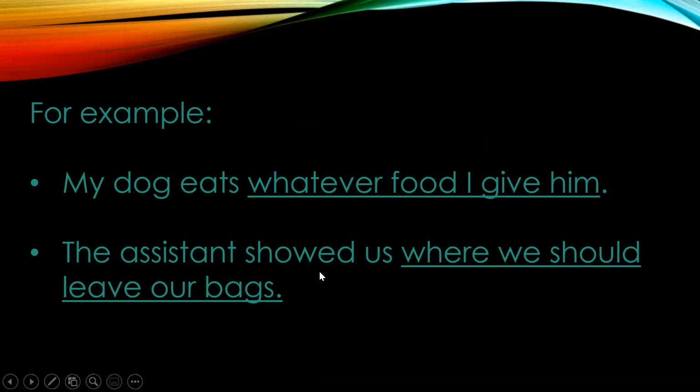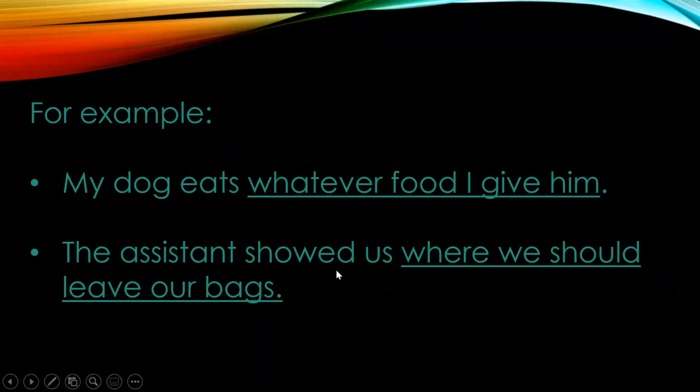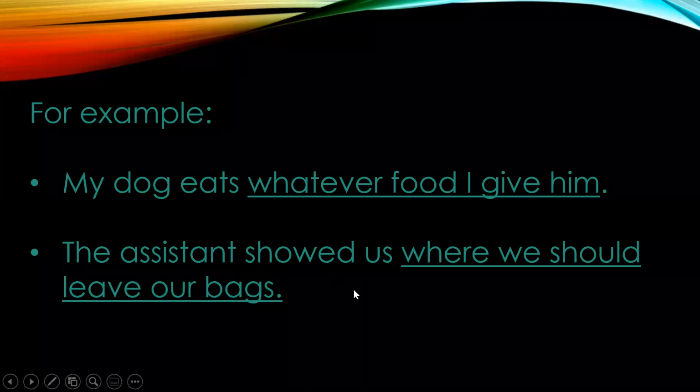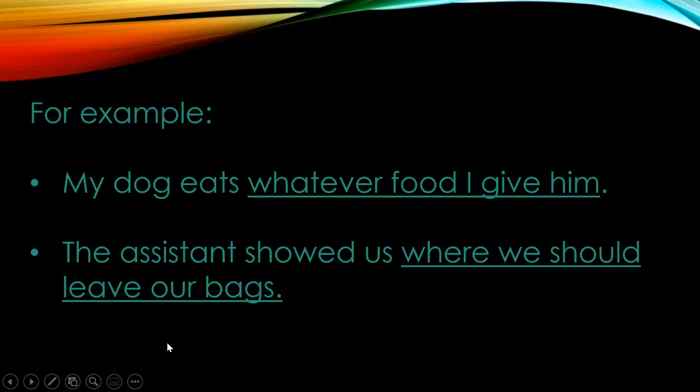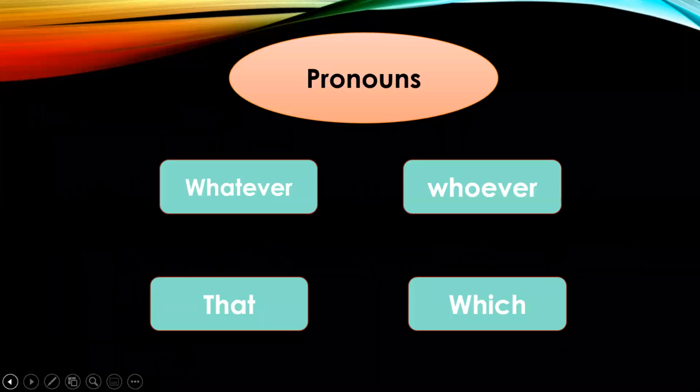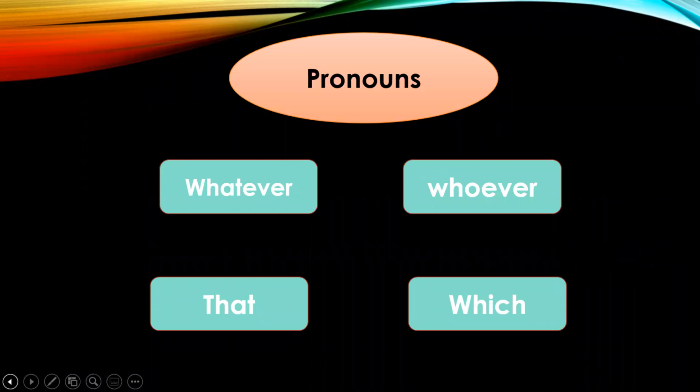Okay. The assistant showed us where we should leave our bags. What did the assistant show us? What did he show us? Where we should leave our bags. So these are the three kinds of parts of speech with which the noun clause can begin: a conjunction, WH words, and pronouns like whatever, whoever. Okay.